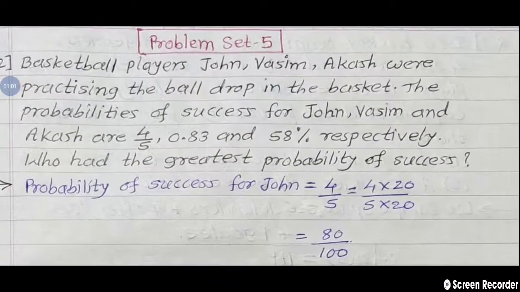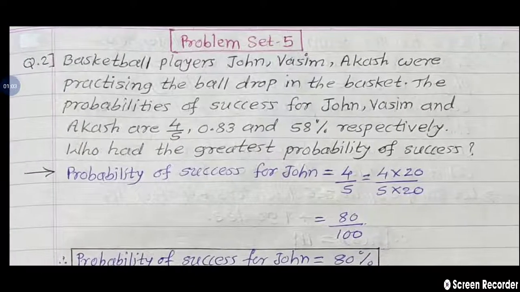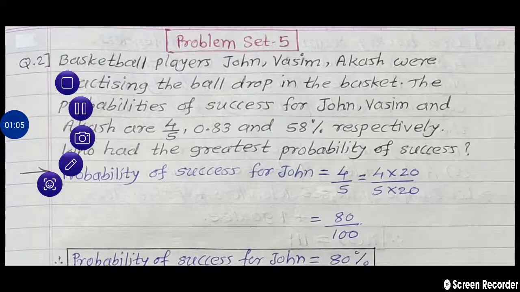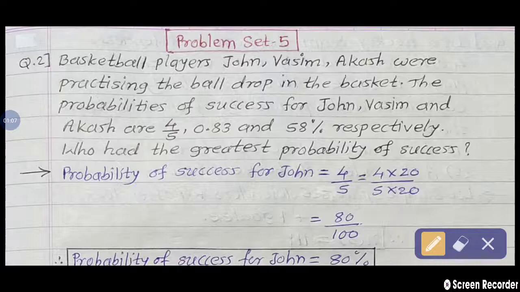See on the screen. The question is, basketball players John, Wasim, Akash were practicing the ball drop in the basket.